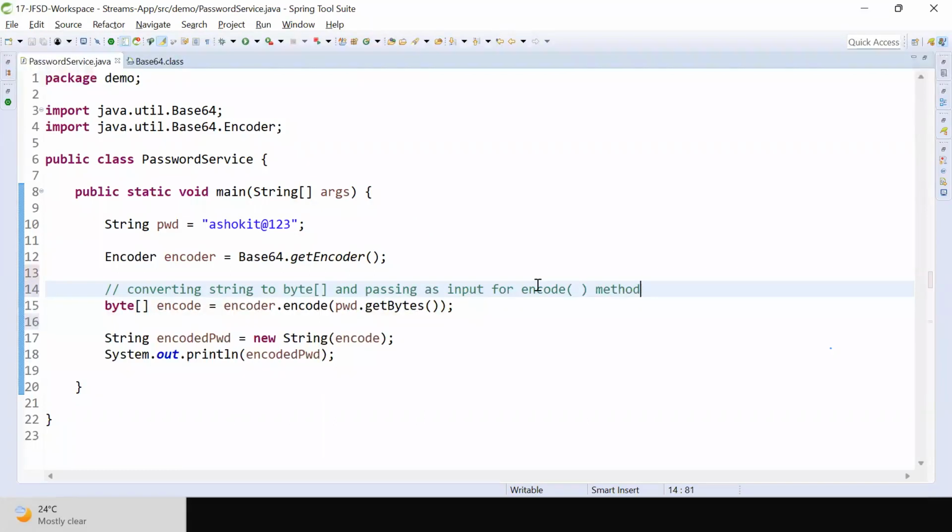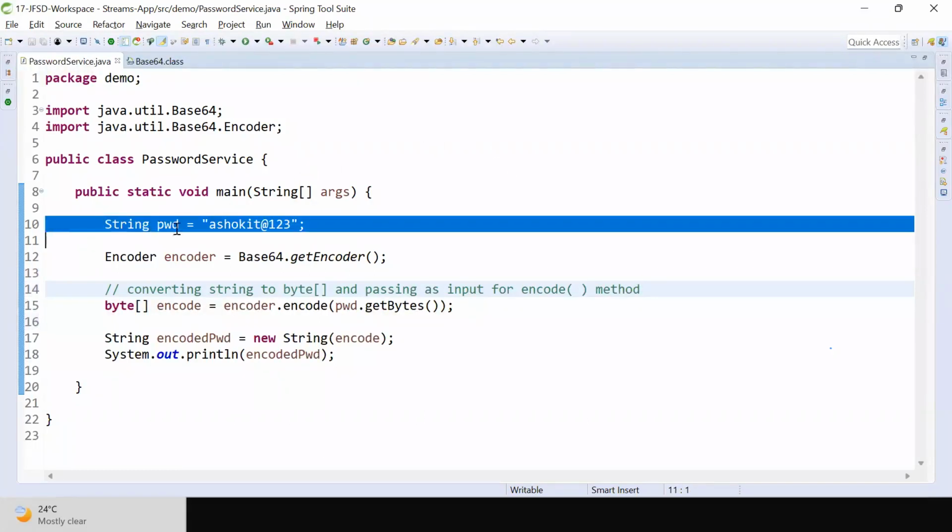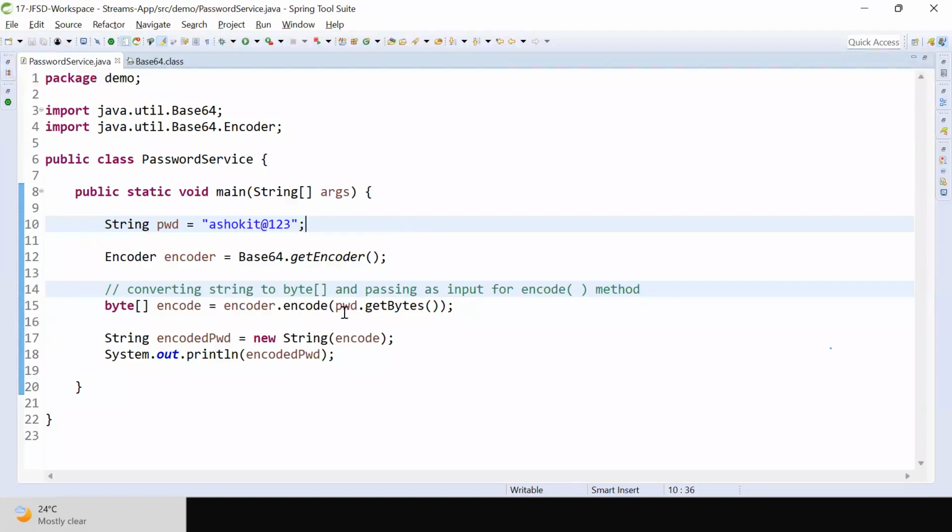Okay, the password is available in the string format. That string password I'm converting to a byte array. How to convert the string to byte array? The getBytes method. The encode method is expecting a byte array. My password is converted to a byte array by using the getBytes method, and I pass it to the encode method.